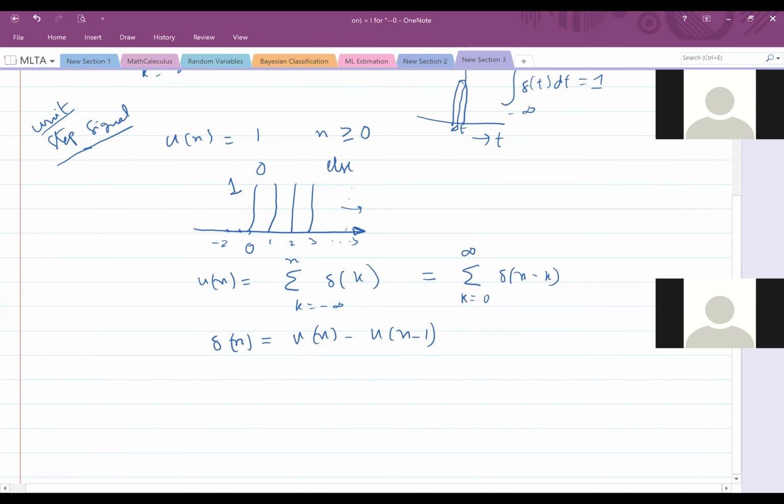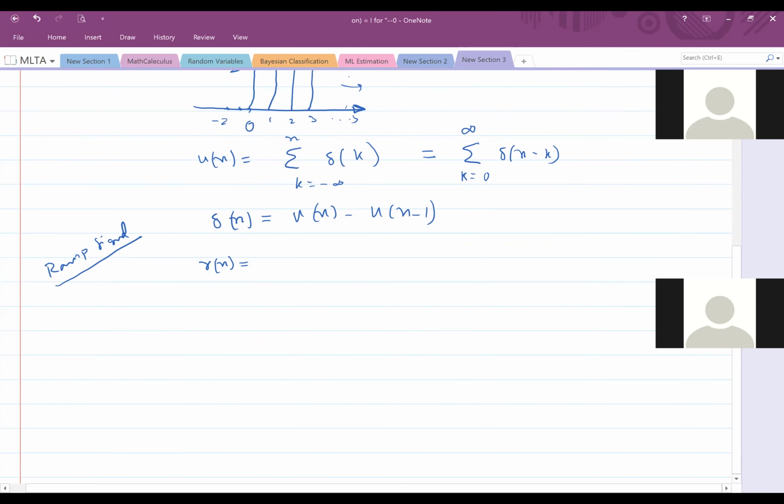Okay. Now let us see the next signal. So next signal is what? Can I hear from someone else? Ramp signal. Okay, we will not discuss much on this. We will just discuss and leave. What is ramp signal? How do we write it? R of n equal to n, sir. R of n equal to n for n greater than or equal to 0. Yeah. So R of n, u of n we can write.